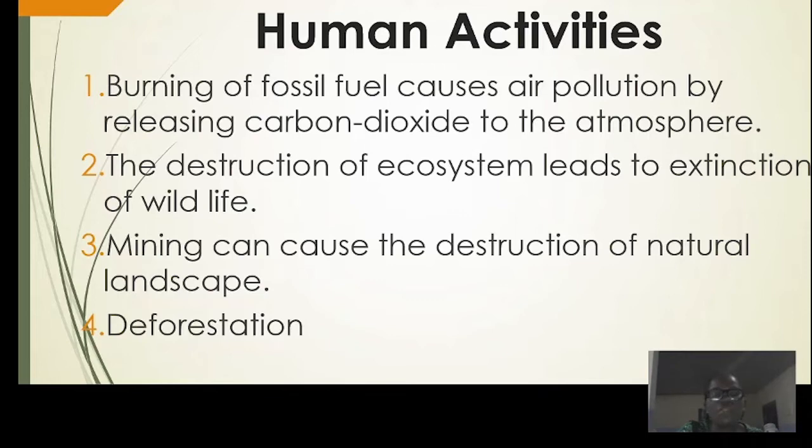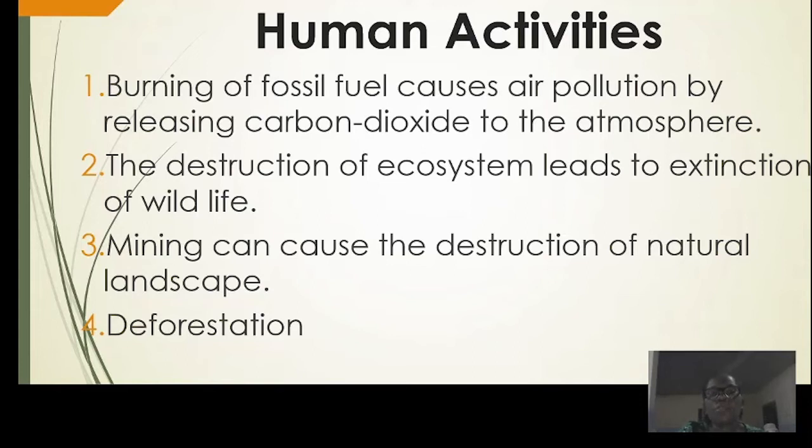Now the next one is deforestation. Deforestation is just the indiscriminate cutting down of trees. People go into the forest to cut down trees without the permission of the government. If there are some species of trees that are very few and not very common, and they are being cut down continuously, they will definitely not be found anywhere anymore.